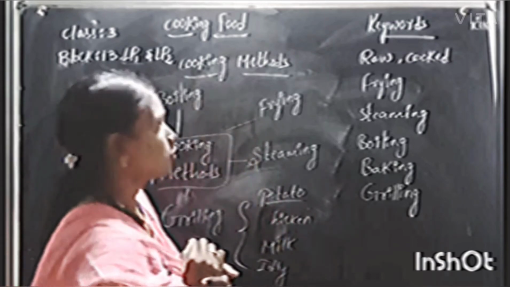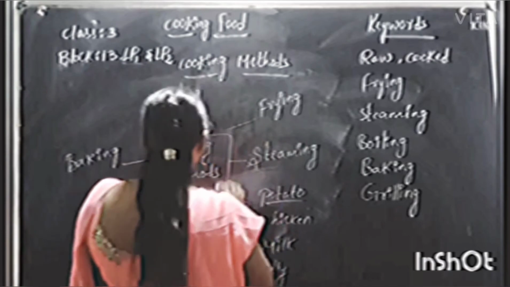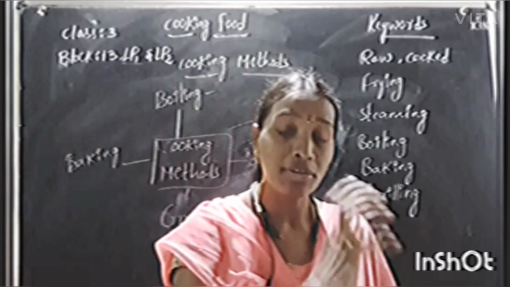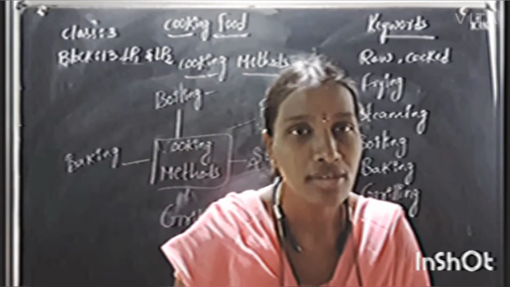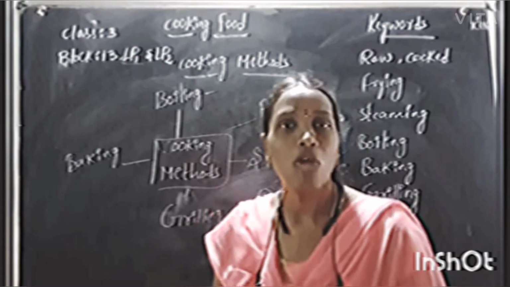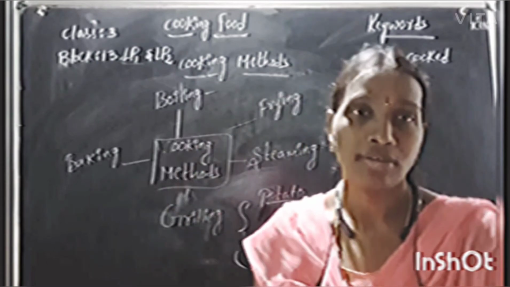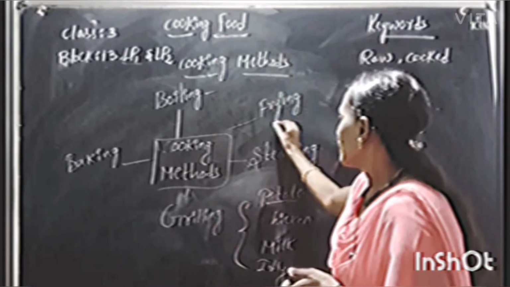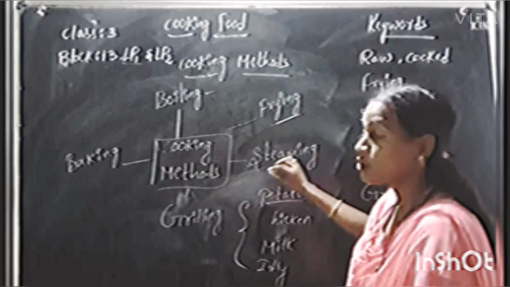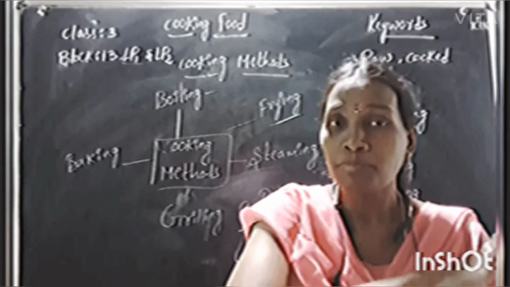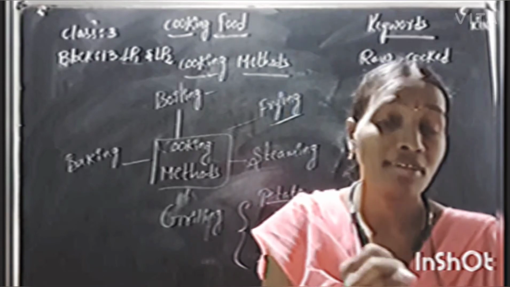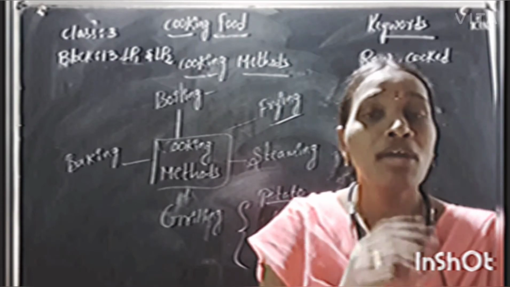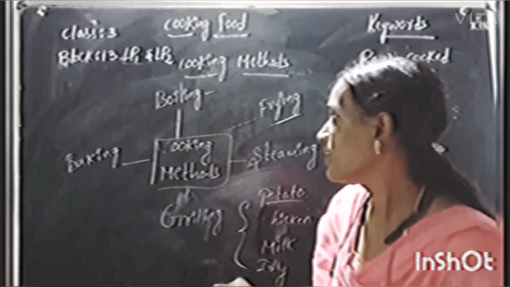Yes, first we will move to the potato. First, potato can be boiled. Okay, boiling means you have to pour the food item in the water and you put that kettle onto the fire. Okay, that is boiling. Frying, we can do potato chips also. We make potato slices and pour the potato slices into deep oil. Okay, we pour the food item in the oil. Okay, that is the frying method.